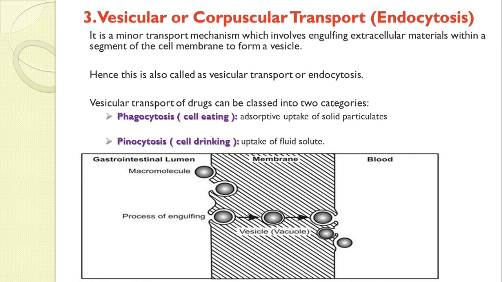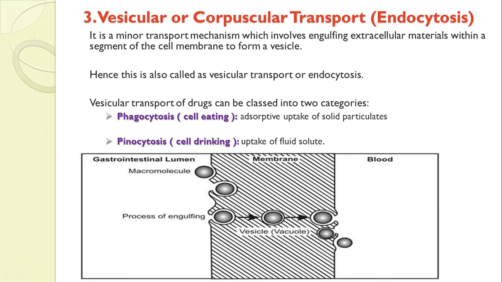And pinocytosis is the uptake of fluid solute. If your drug gets converted into soluble form, then the molecules cross the membrane by the cells drinking the molecules, and we call it pinocytosis. This is all about the vesicular or corpuscular transport.